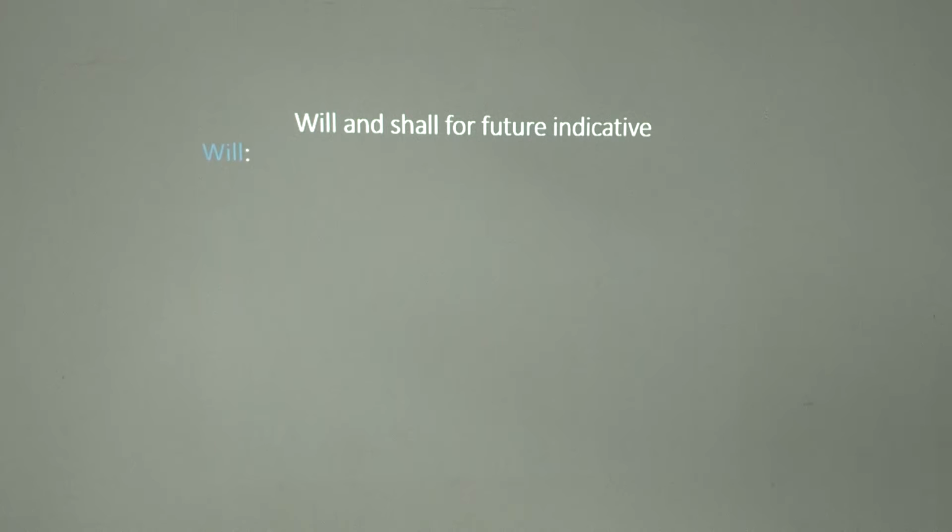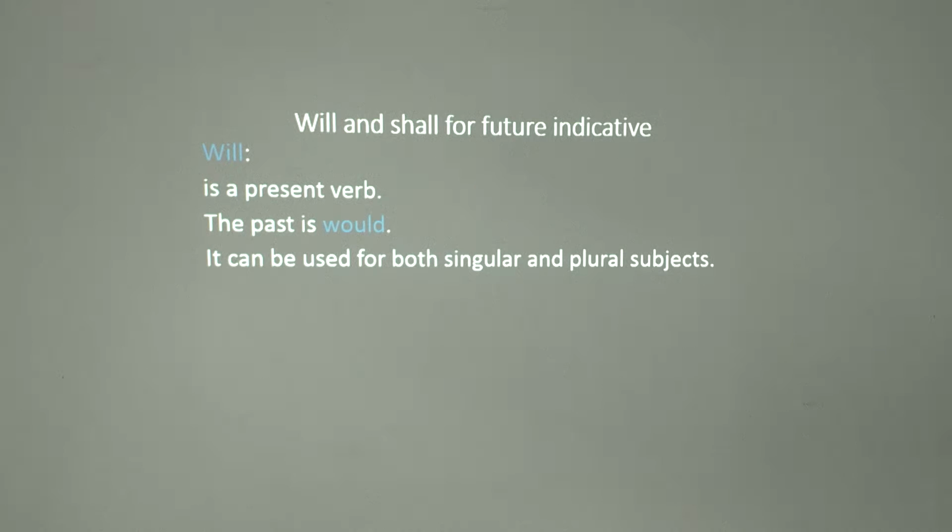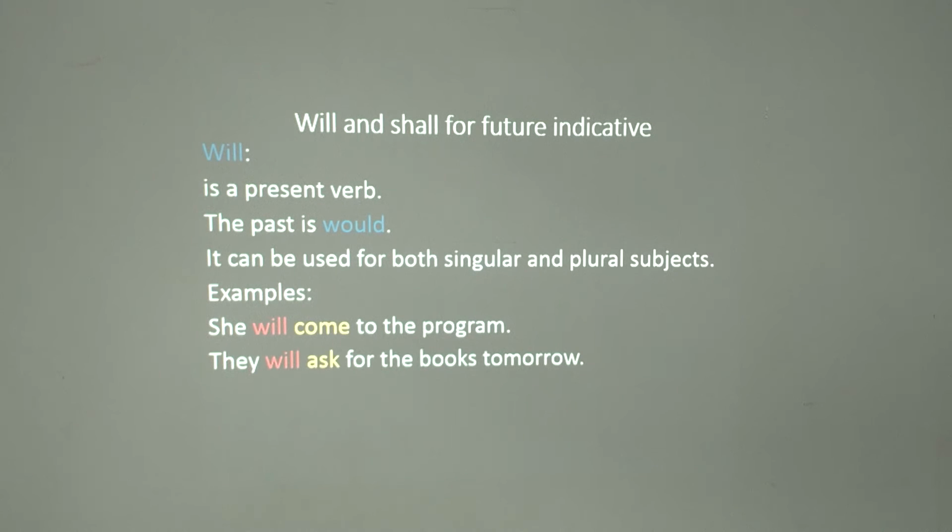So let's look at will and shall. We are saying that will is the present form of would. That is, the past is what? Would. It can be used for both singular and plural subjects. Examples: she will come to the program. Will is the modal there in the present form, and then we have the main verb, come. So we'll call them modal auxiliaries. They will ask for the books tomorrow.